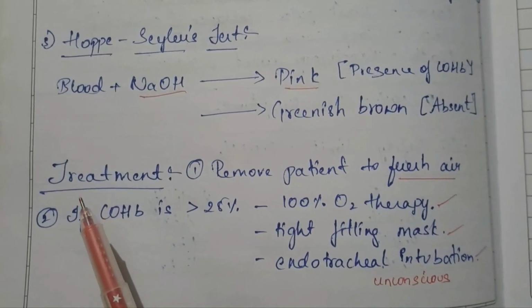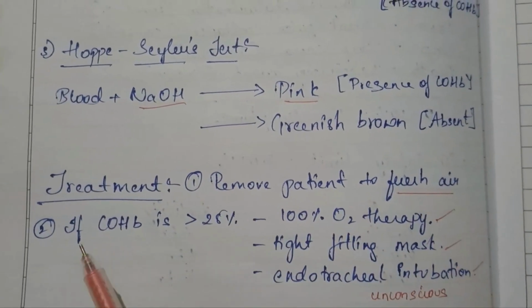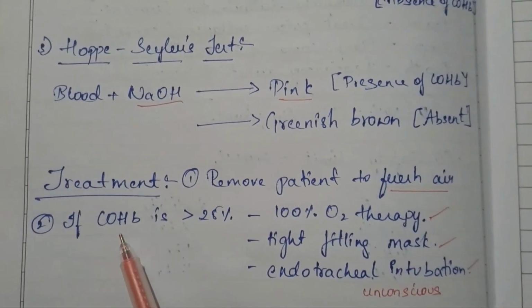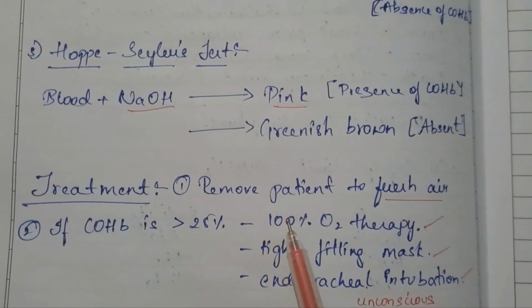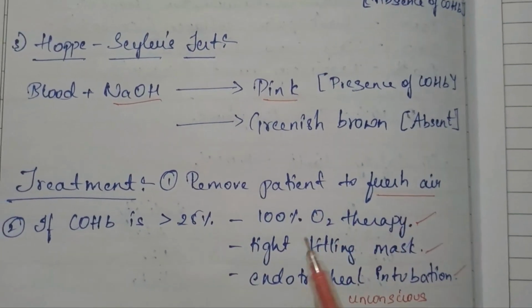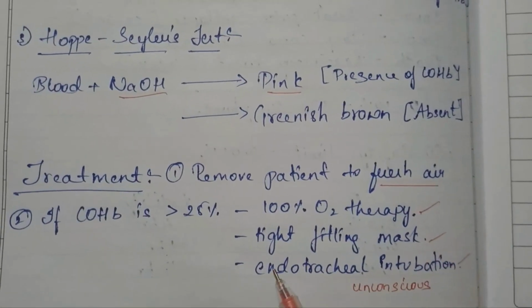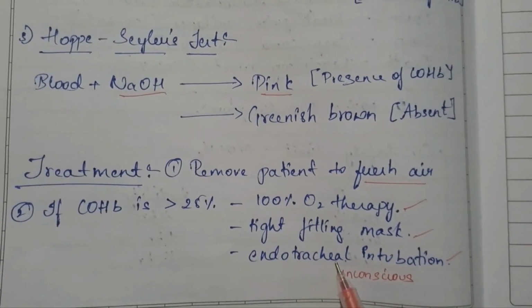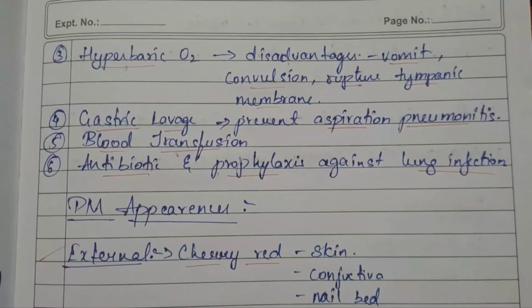Next, moving to the treatment. First, we remove the patient to fresh air. Secondly, if the carboxyhemoglobin is more than 25%, then 100% oxygen therapy is required. A tight fitted mask with a rubber seal is used, and in unconscious patients, endotracheal intubation is also given.